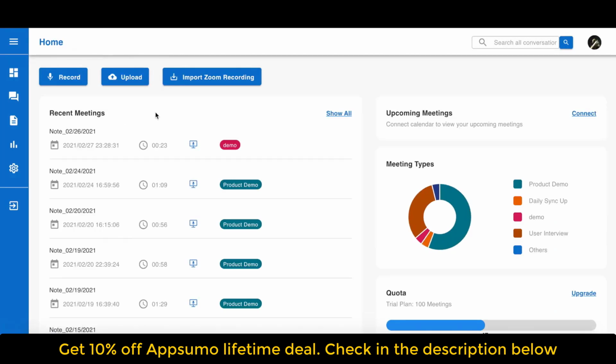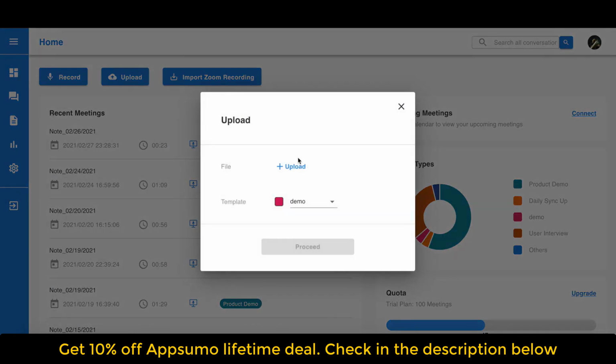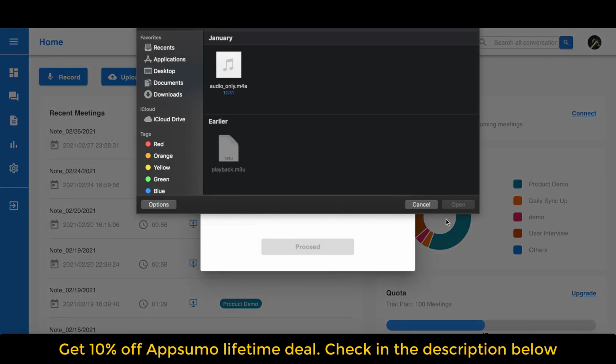You can also upload an existing conversation. Simply click the upload button and select your recording. Then you can find your conversation in the conversation page.